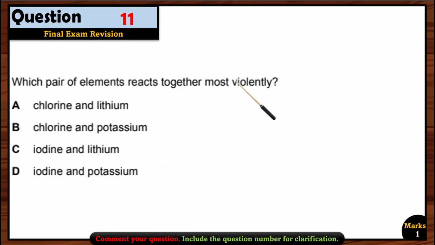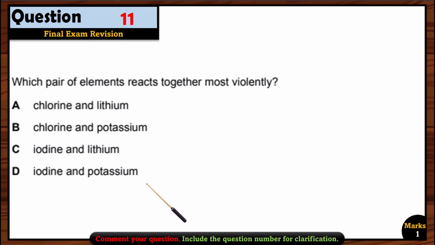Let's see question 11. Which pair of elements reacts together most violently? So let's see each option one by one: chlorine and lithium, chlorine and potassium, iodine and lithium, iodine and potassium. Now we have to recall the reactivity of these metals and non-metals. Remember that in group 1 metals, if you go down the group, the reactivity will increase. So lithium comes first, so lithium is less reactive. And after lithium, we have sodium and potassium, so potassium is the more reactive one.